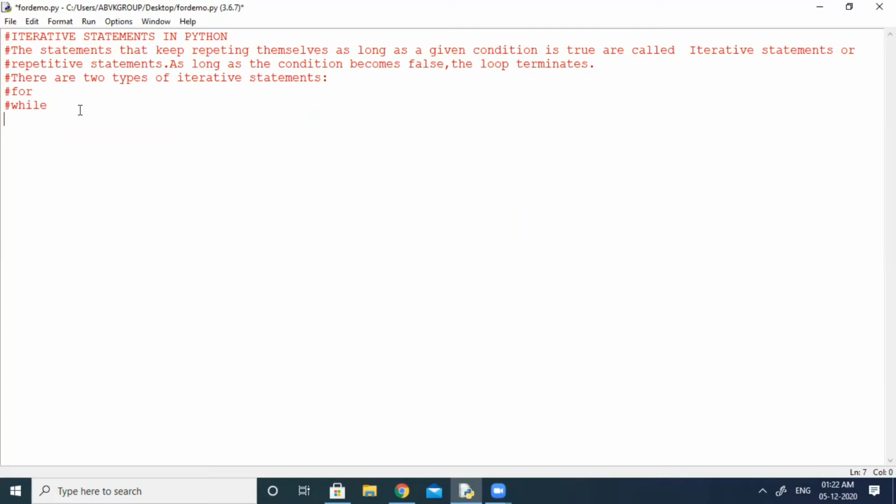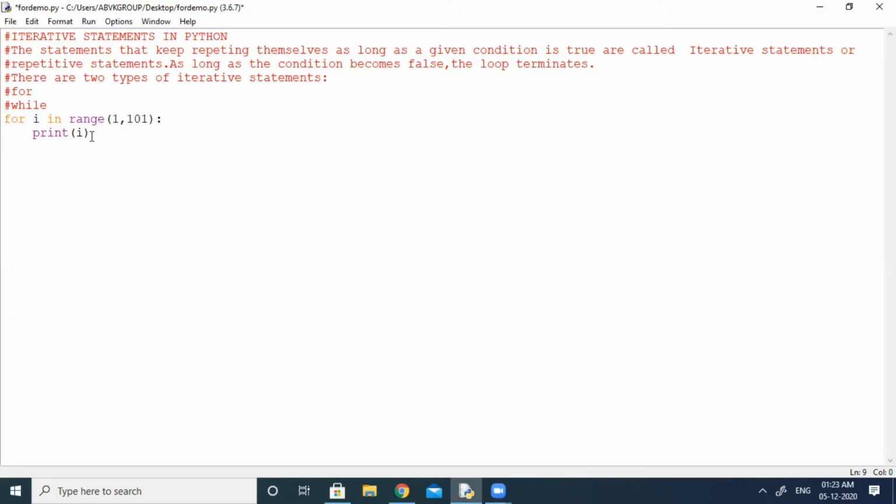So let us do a program to print 1 to 100 using a for loop. See here, for i in range 1 to 101. I have taken the first value as 1 and the last value as 101 because I want to print the values between 1 to 100. So print i: the first value it will display, then it will keep increasing the value by 1. By default it increments the value by 1, and this will happen up to 100. When it is 101, the condition becomes false and the loop stops.